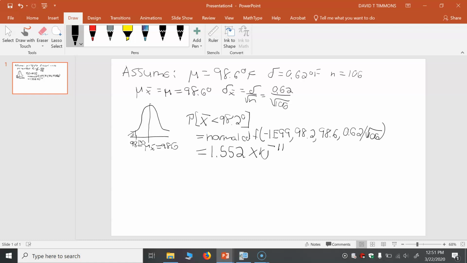Now notice, this negative exponent means I would shift this decimal point 11 spaces over. I'd have to add 10 zeros. So notice, that is an extremely tiny probability. So the probability of getting a sample of 106 people with a temperature less than 98.2 is essentially 0. Extremely rare, extremely unusual. So what we want to look at here is there's really two possibilities.